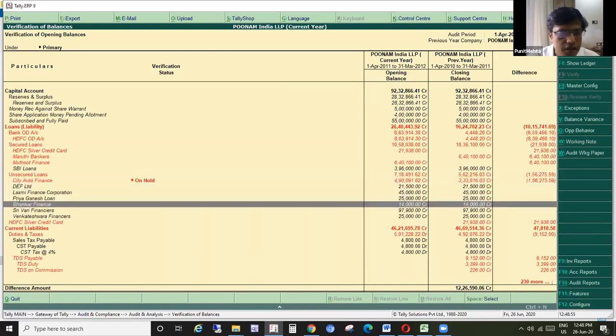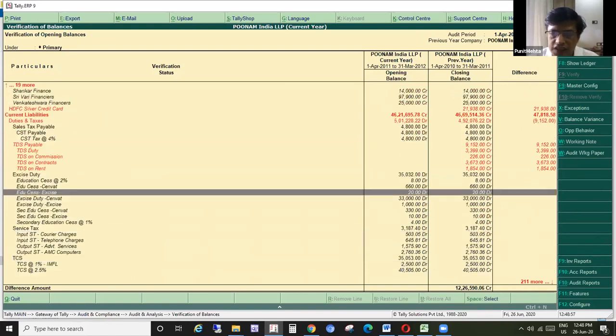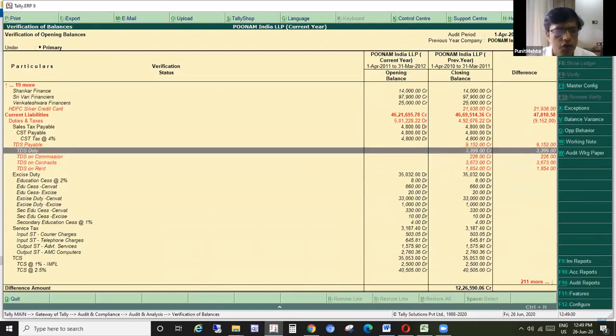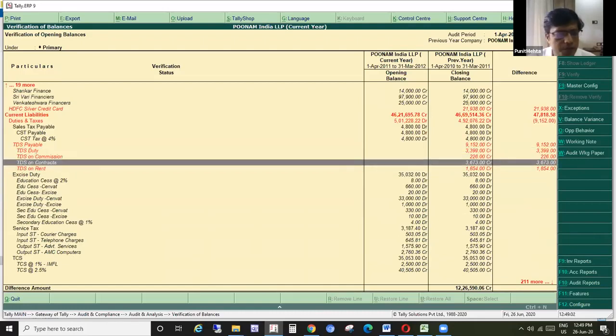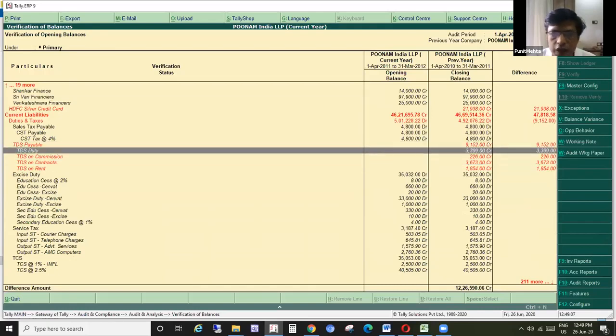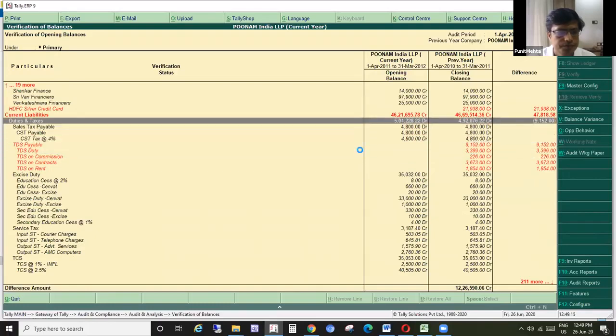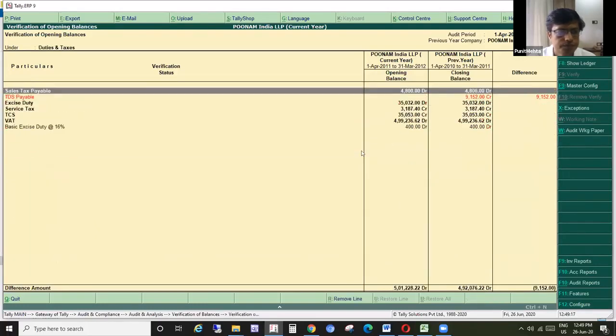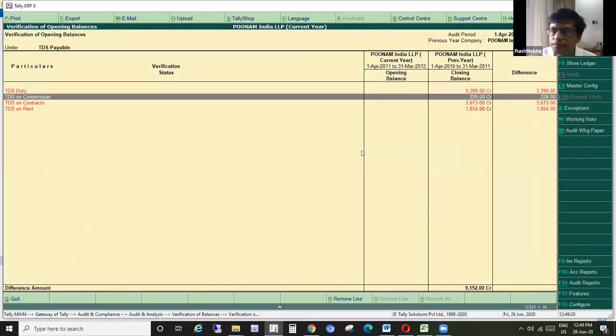I pressed Alt F1, and here I see that yes, there is a difference. Why have these TDS ledgers not been entered? Maybe they have entered them under some other grouping structure. If I'm okay, I can select okay. So it was a previous year company.